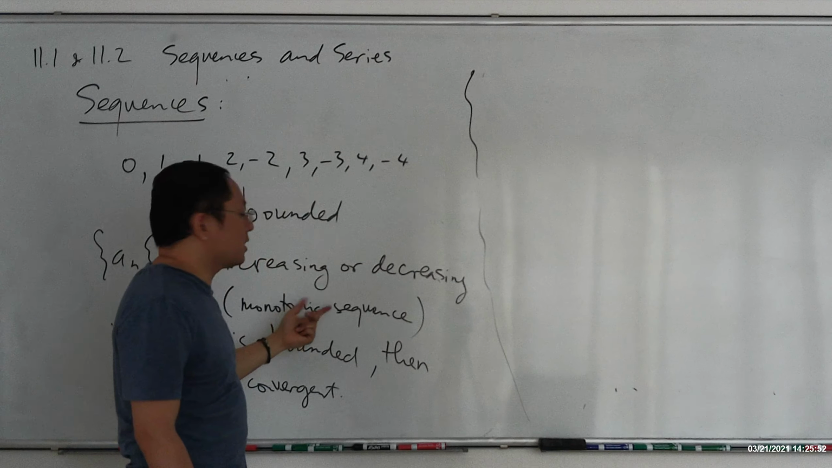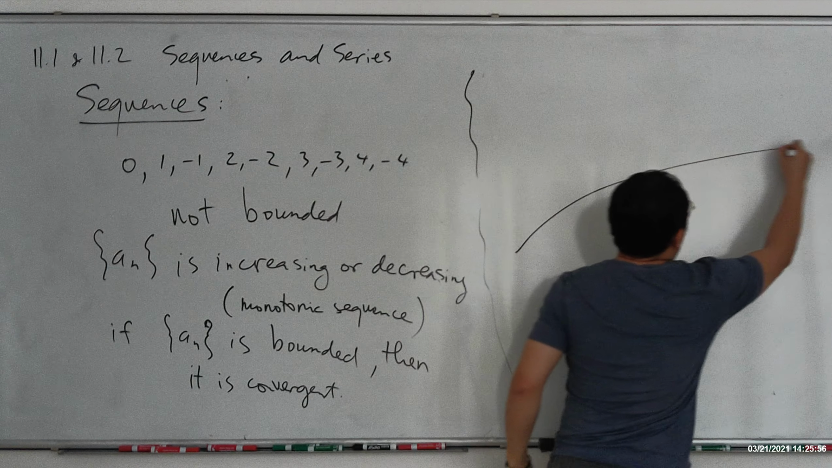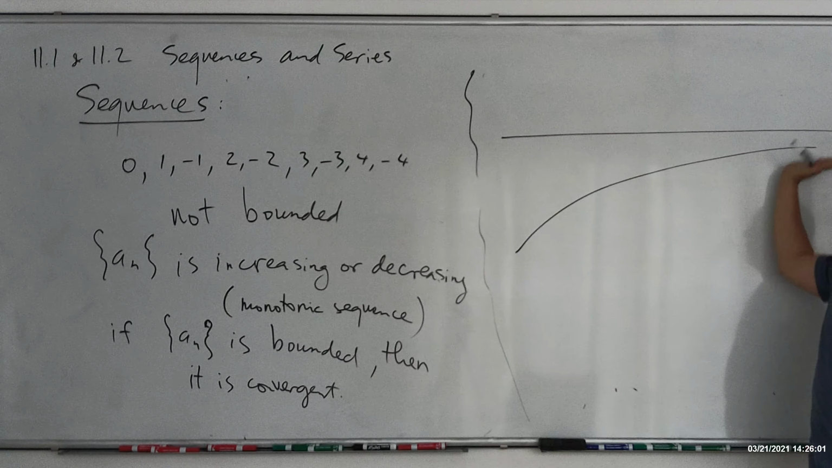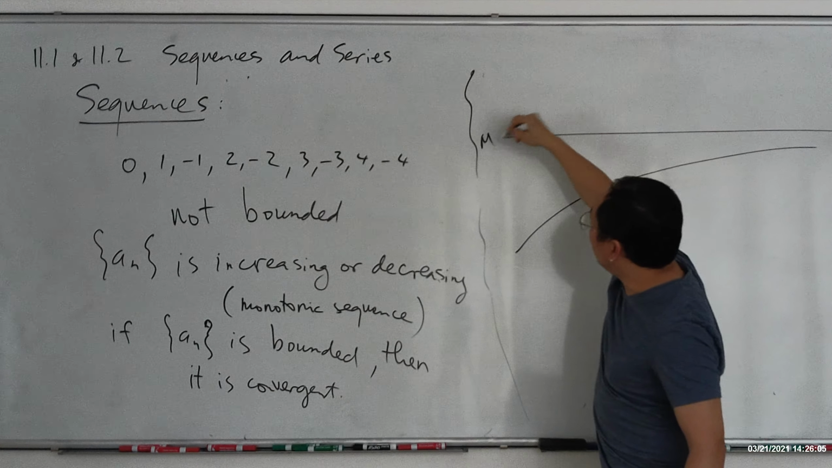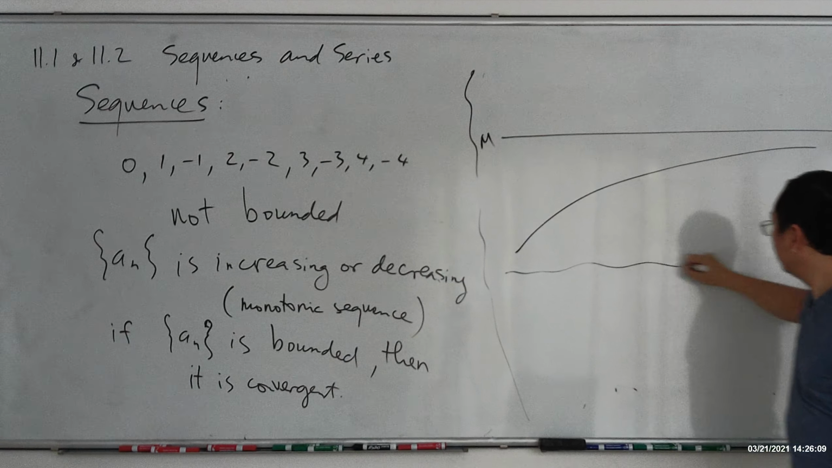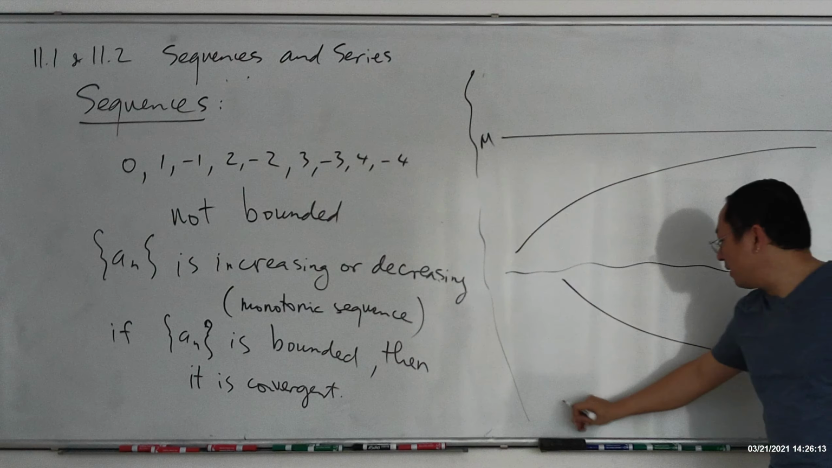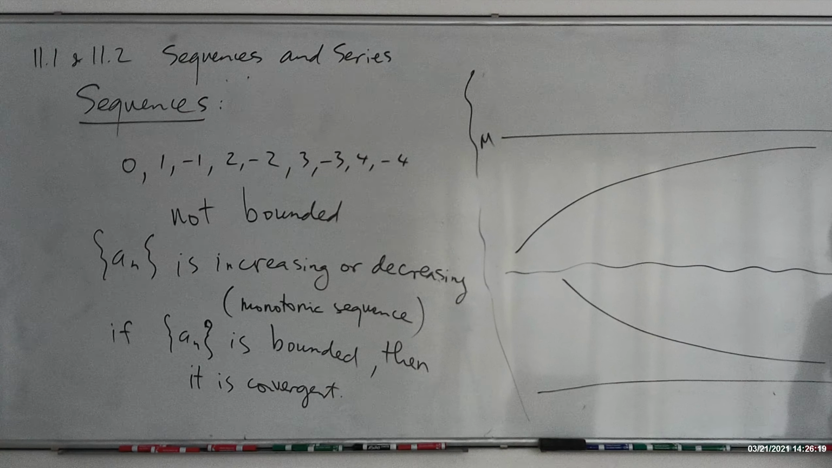Monotonic sequence means it's either going up or going down, right? If the sequence is going up but it's bounded above, what does that mean? It will not go up forever. It keeps getting bigger and bigger, but is always smaller than something. This is the big M that you have. Then it converges to that big M. Same thing if it's going down, but it's bounded below. It's not going to go down forever. It has some floor right here. This is the little m that we're talking about.